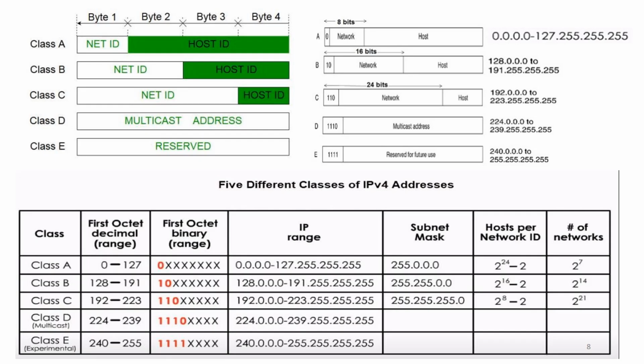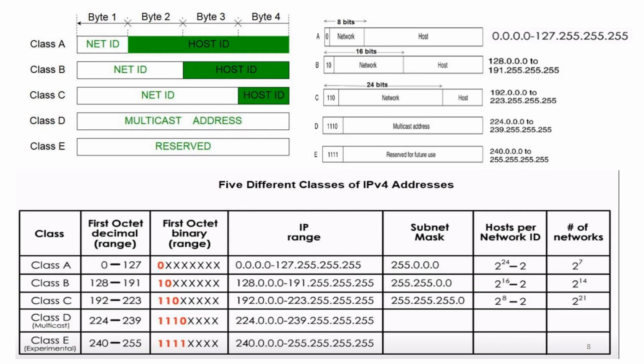This is the IP address range of class A, which varies from 0.0.0.0 up to 127.255.255.255. Likewise, we have the IP range for the other classes also. The subnet mask for the first class, that is class A, is equal to 255.0.0.0. So in short, the net ID within the particular class indicates the subnet mask. In class A, we have the first byte for the net ID, and that is equal to 255.